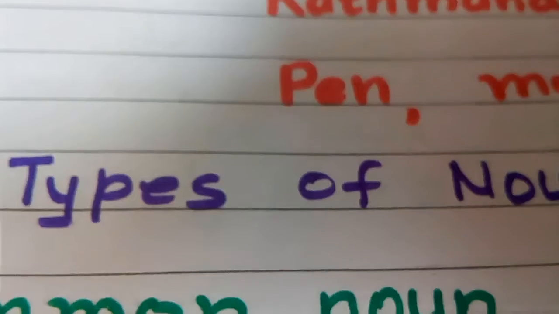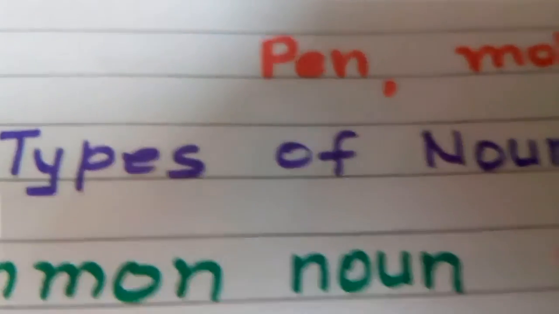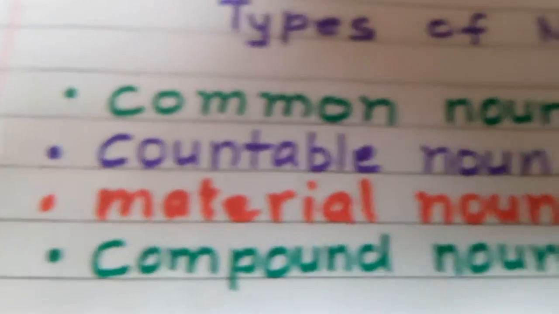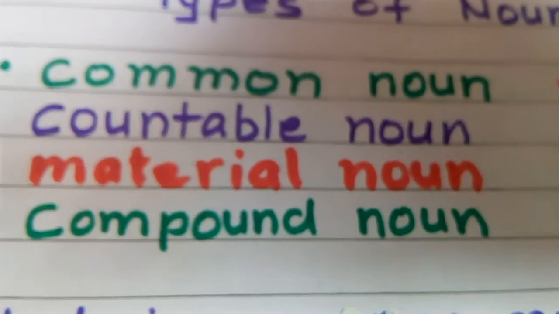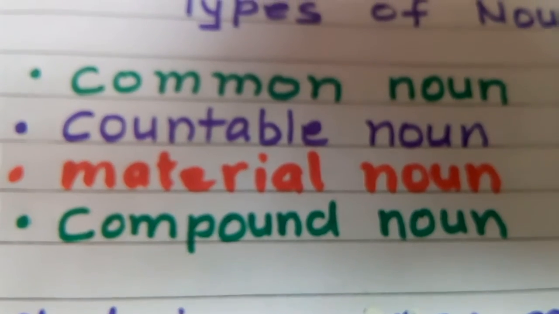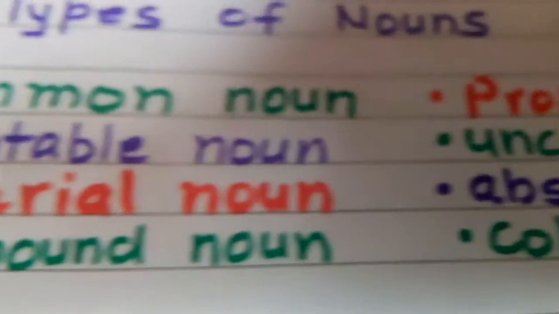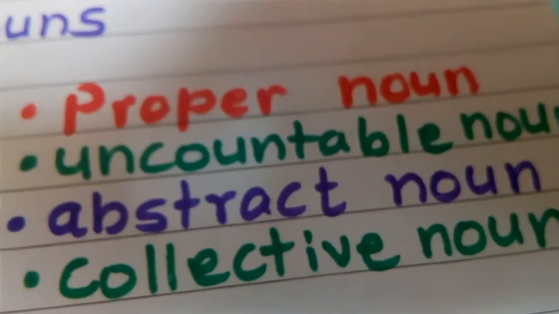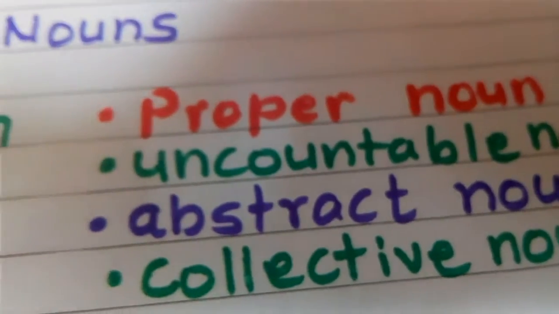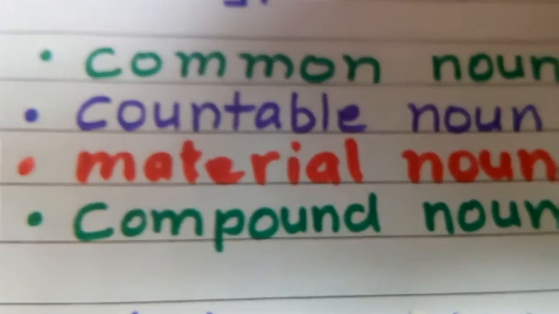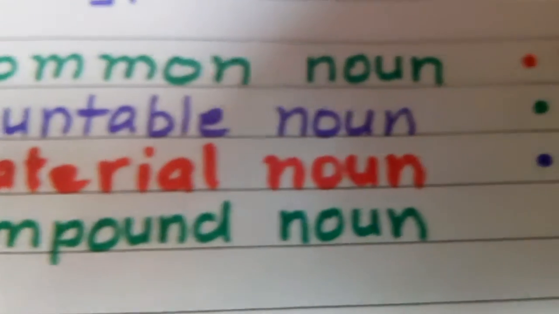Dear students, let's learn types of nouns. Common noun. Proper noun. Countable noun.